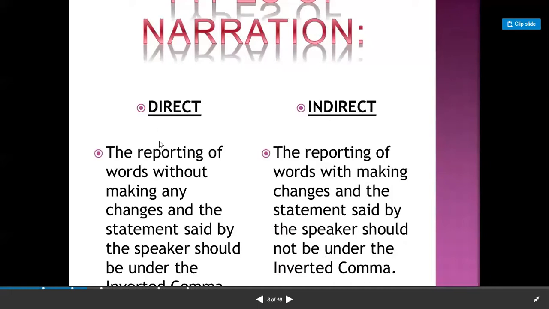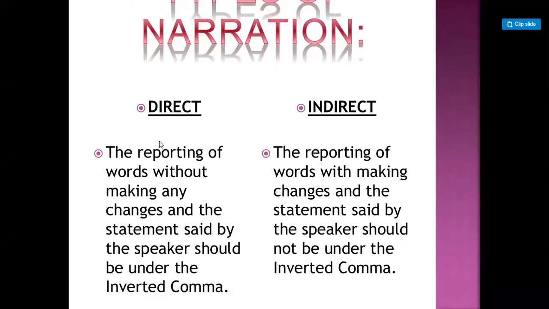The reporting of words without making any changes, and the statement said by the speaker should be under inverted commas. Whenever narration is given to you, the exact words of the speaker which are put in inverted commas are called direct speech.